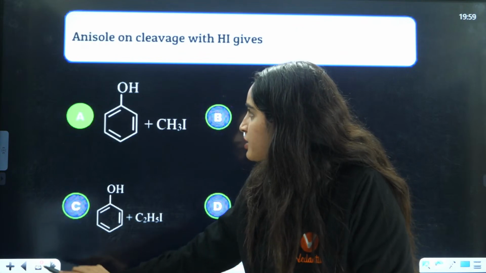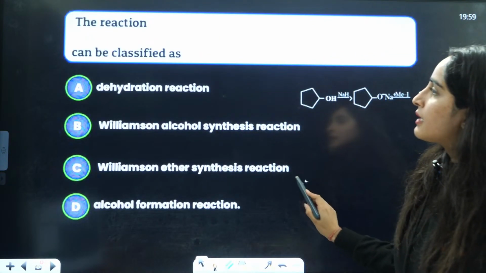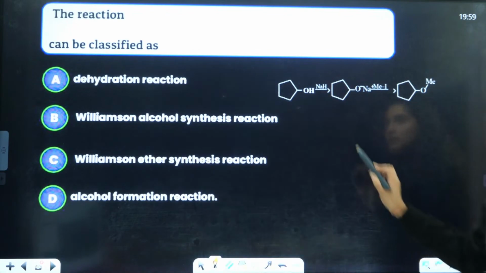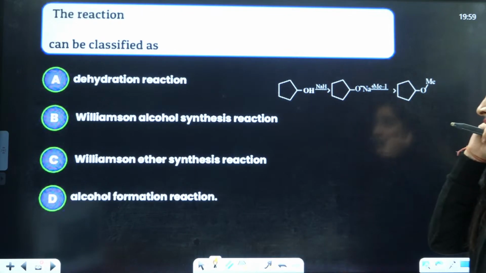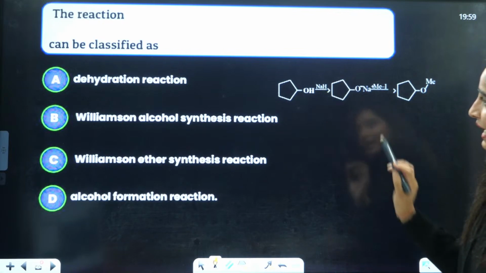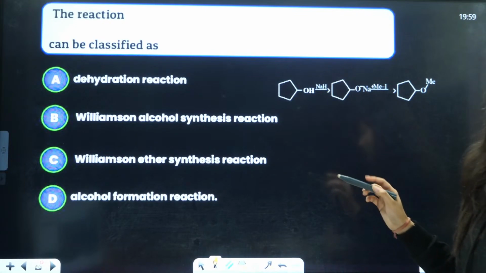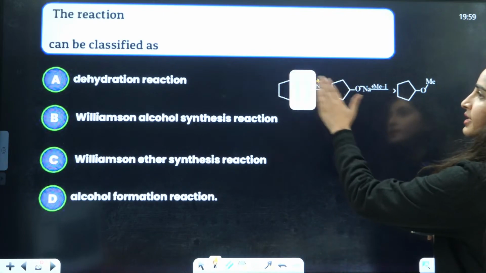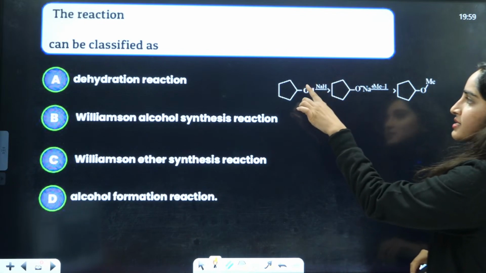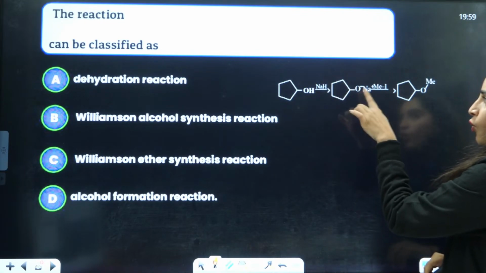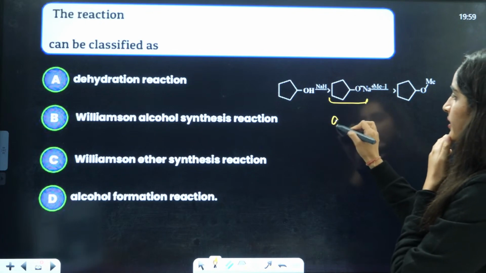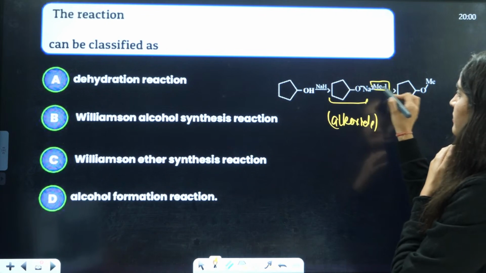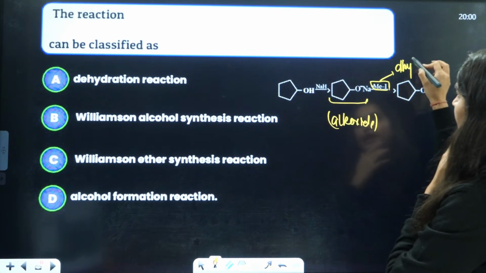Okay. Next is, the reaction can be classified as, this reaction is given to us. Here, beta, see, they have given you NaH. Na is positive, H is negative here. So what will happen? They are just asking you the name here. Na is replaced by this H, so it will be ONa. That is alkoxide. And this is MeI, an alkyl halide.